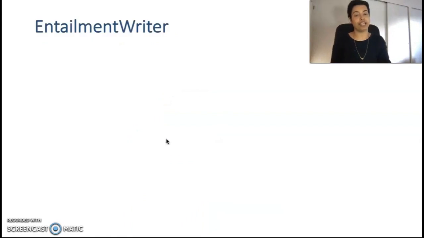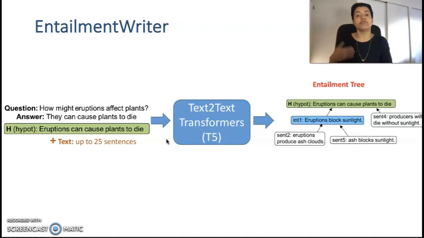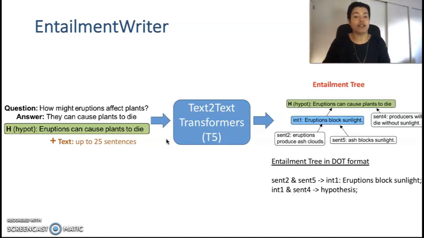We have built a text-to-text transformer model for these tasks by feeding question, answer, hypothesis and up to 25 sentences as input context to produce entailment trees as output. Note that the generated entailment trees are in dot format, where we reuse sentence IDs from input and there are new sentence IDs introduced for intermediate conclusions.